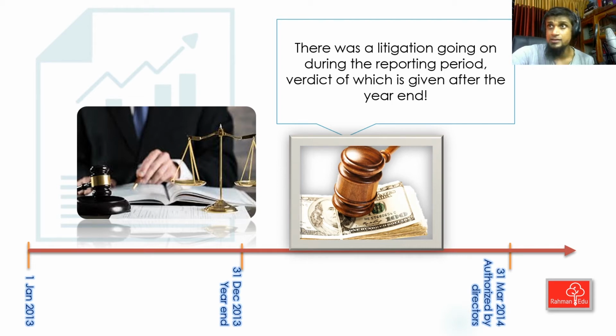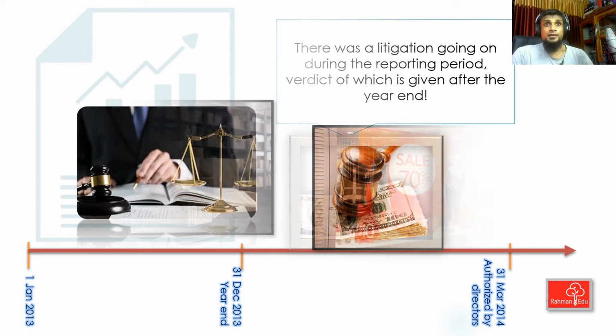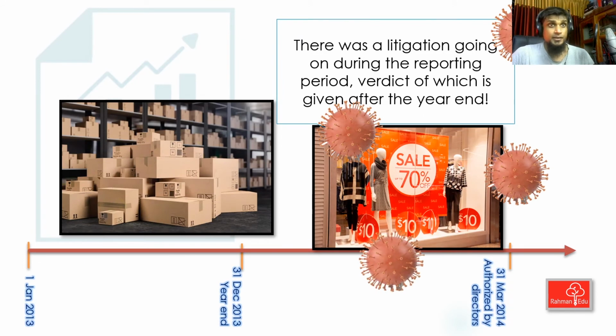We already had an obligation over there, a present obligation. We have done something wrong. The obligation is confirmed by the verdict of the court, but the obligation was there. We have evidence, we have a present obligation, we need to recognize a provision. If we had already recognized the provision, maybe we need to amend the amount of provision that we have recognized based on our estimation. Now the amount is confirmed. So the confirmed amount we can put in the 31st December 2013 statement of financial position as a liability. Thank you very much. Now the next event.